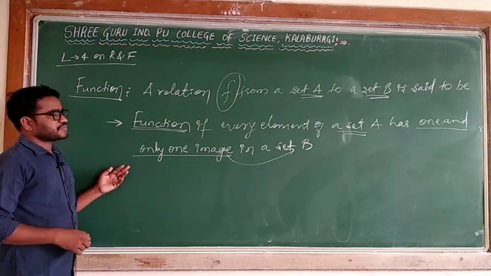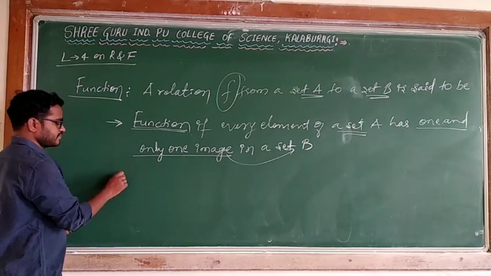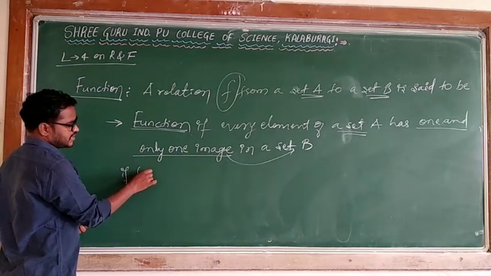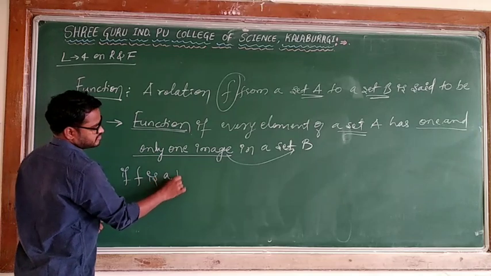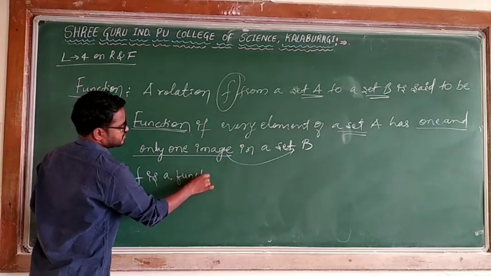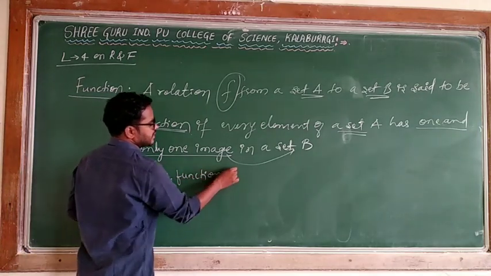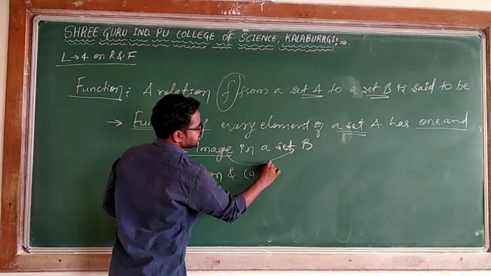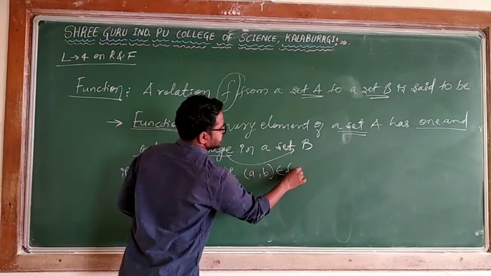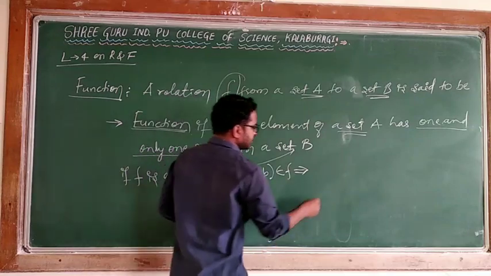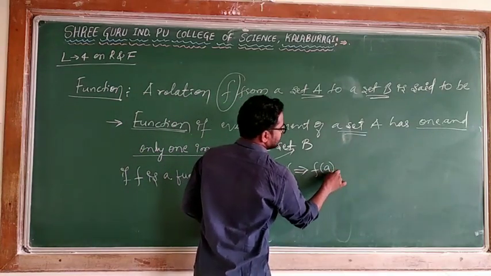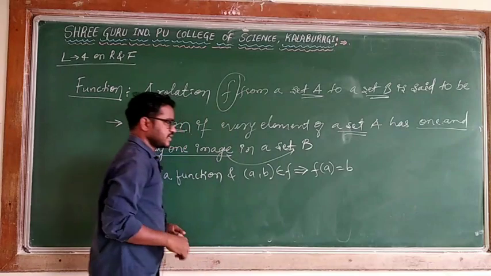Now, if f is a function and (a, b) belongs to f, it implies that f(a) = b.